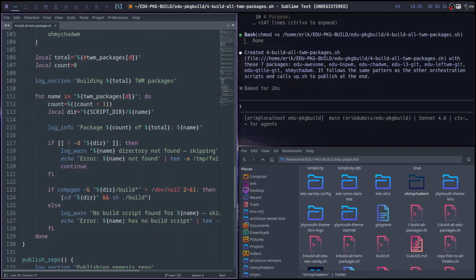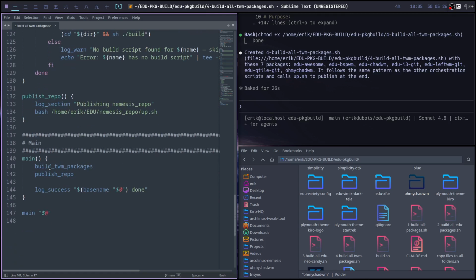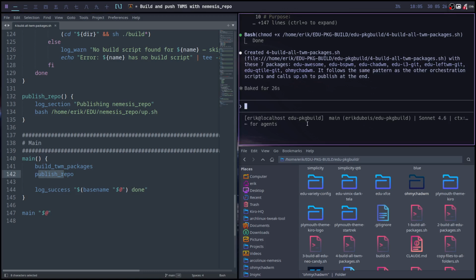What is he going to do? He's going to go inside those folders. He's gonna build it, and he's gonna publish it. Done. How long did this take? 1 hour and 47 seconds.